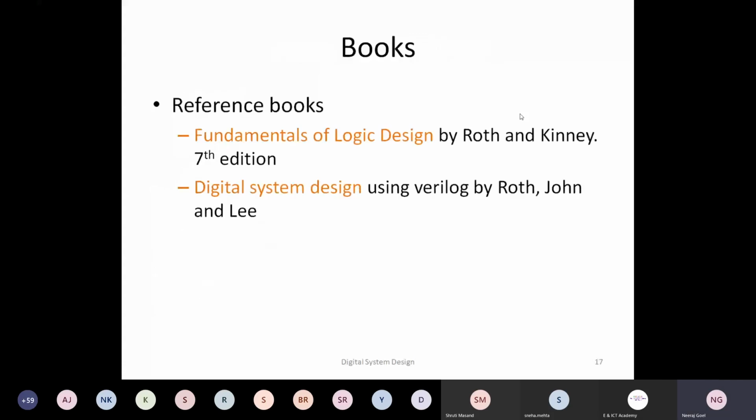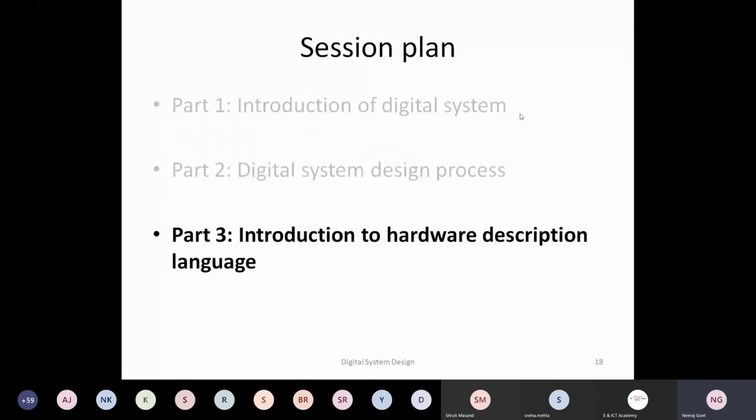Okay, so with that, these are the reference books. If you want to study anything, this is what I usually follow, and they're very beautifully written books. Yeah, so with this, I'm done with part 2. Now, if you have questions, then I can answer those.